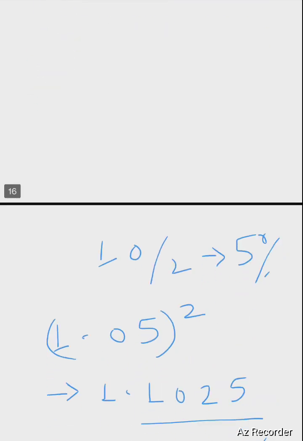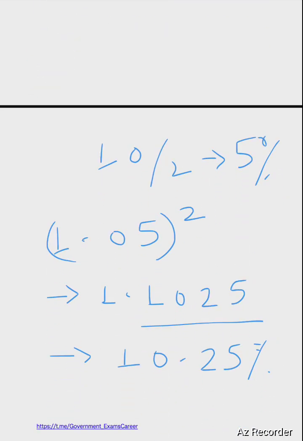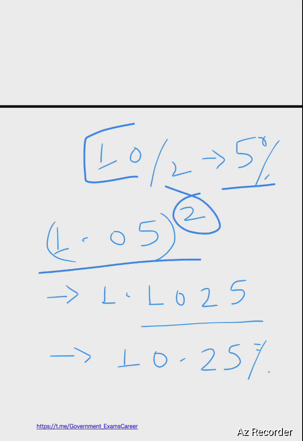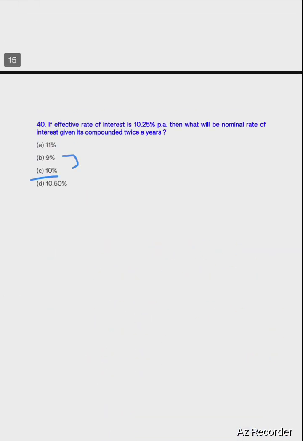So let's solve it. Let us assume the answer will be option number 10%. So 10 divided by 2, because it's compounding half yearly, so 10 divided by 2 will be 5%. Now since it's compounding half yearly, it's powered by 2. The answer will be 1.1025. If we reduce 1 from it, the answer will be 10.25. So the answer will be option number C only, because it is giving the answer of 10.25. So option number C is the correct answer.